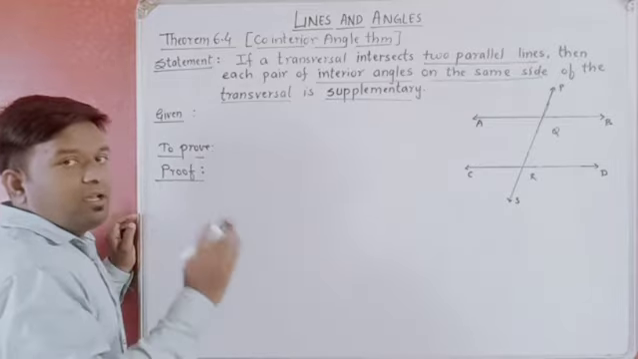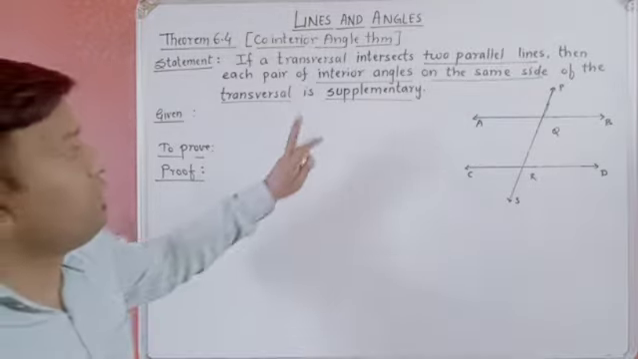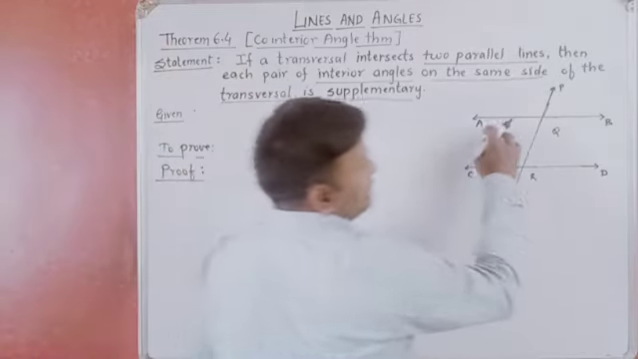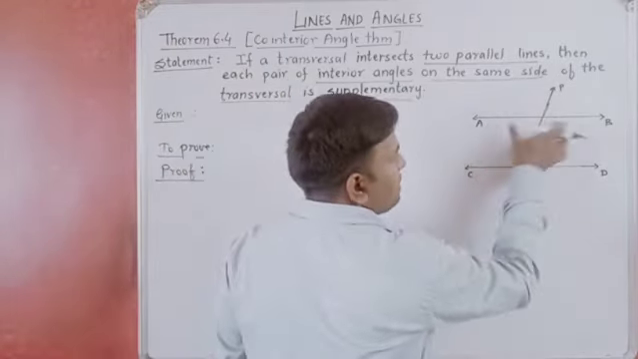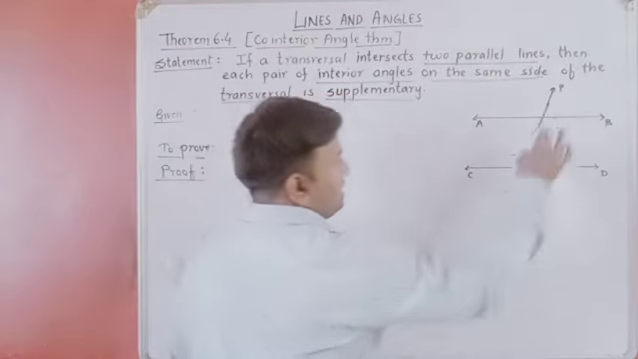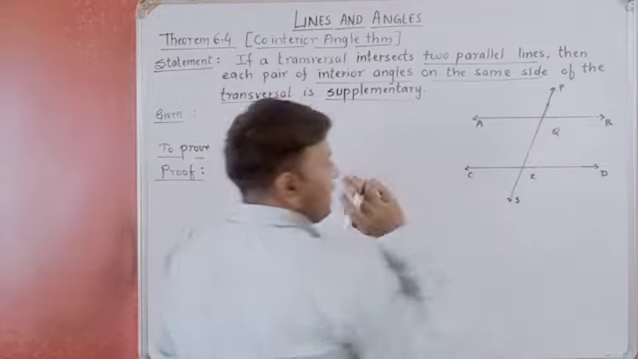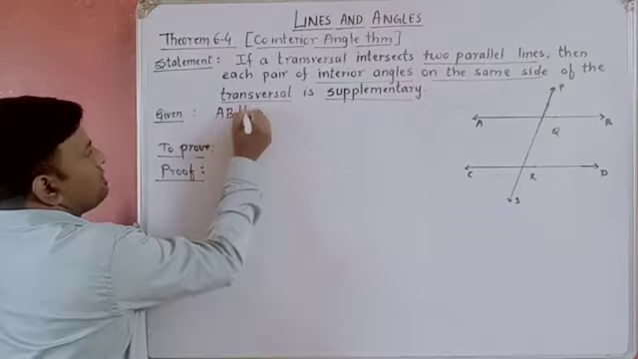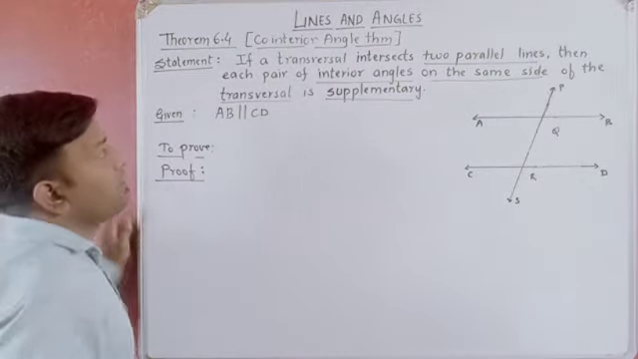Now we first need to represent the given statement in geometrical form, that is with the help of figures. A transversal intersects two parallel lines. So we have drawn two parallel lines, AB and CD, and a transversal is intersecting them at Q and R. So we are going to write the same. AB is parallel to CD. Why? Because it is given.